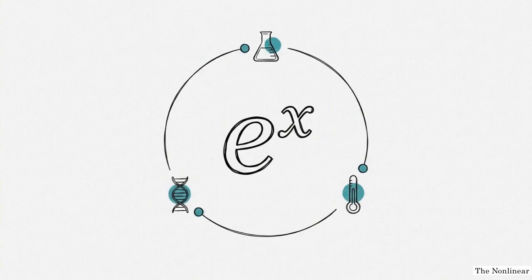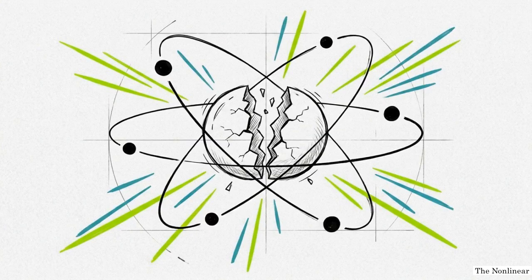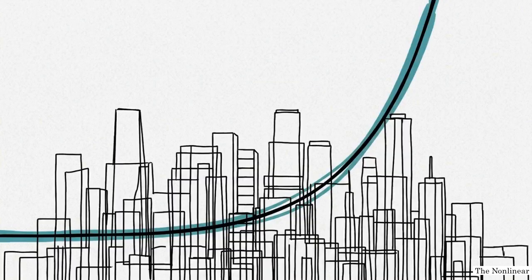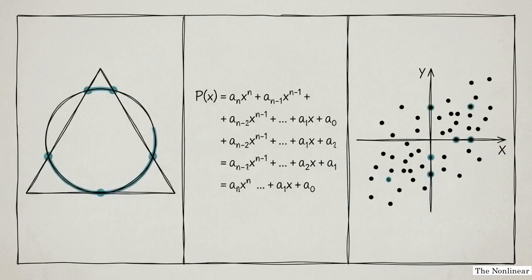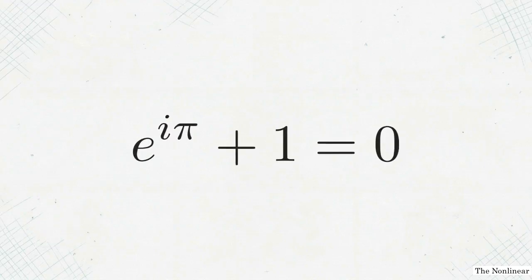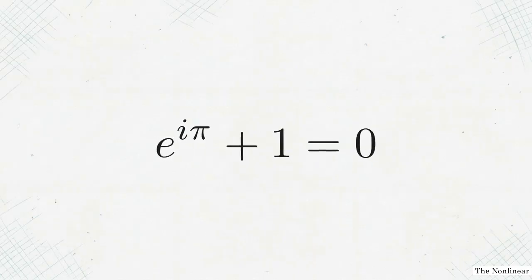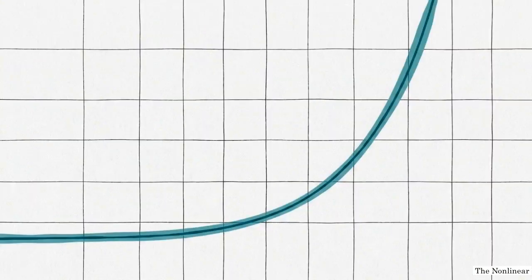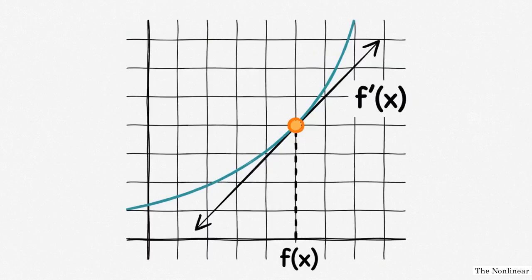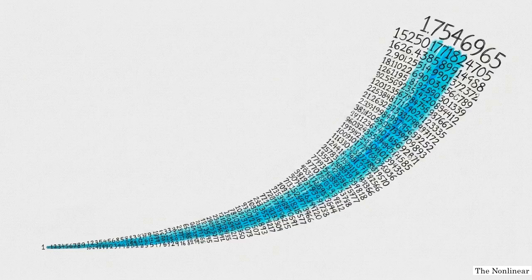This recursive property is why e to the x appears in almost every branch of science. It models radioactive decay, the cooling of a heated object, and the growth of populations. This single constant connects the foundational units of geometry, algebra, and complex numbers. We see this in Euler's formula: e to the power of i times pi plus 1 equals 0. It is the link between the most important constants in mathematics. e to the x remains unchanged by differentiation because it is the mathematical definition of a process where the present state completely dictates the speed of future change. It is the core language of any system that grows into itself.